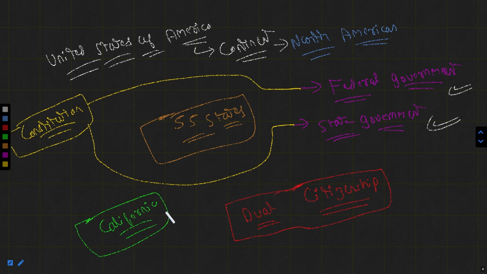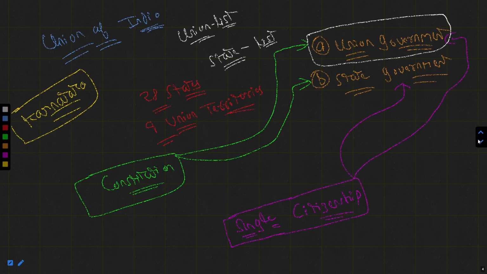So a person who is living in the USA, for example in the state of California, is required to obtain citizenship for the USA and for California also. Thereafter, the state government has its own powers, and the federal government has its own powers. All right. Similar things happen in India,